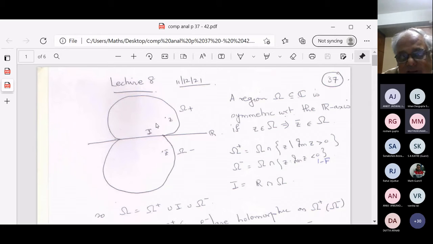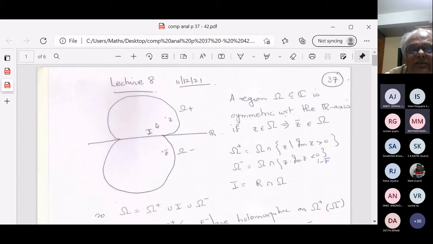so I have to be slightly more careful there. When you include I in omega plus, the thing that you get is no longer an open set. So I cannot say that the function is holomorphic on that thing including I. So what I want to say is that the function is holomorphic on omega plus, and it has a continuous extension to I. Then you have a function which is holomorphic on omega minus, and that function has a continuous extension to I.